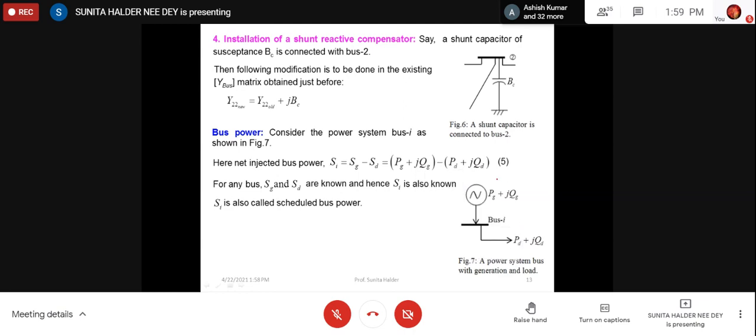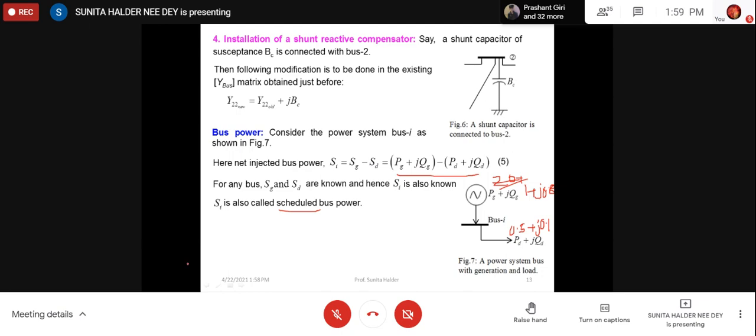Why scheduled? Because you know that, say you have planned that this generation should be, in per unit, say 1 plus j0.8, and this is say 0.5 plus j0.1. So this is planned. You know what will be load and generation. Load and generation are not unplanned. So this part will always be known. Then it is called scheduled bus power because you have scheduled that, like economic load scheduling. Reactive power scheduling is also there, which we have not discussed. So load is already scheduled. So it is scheduled bus power.